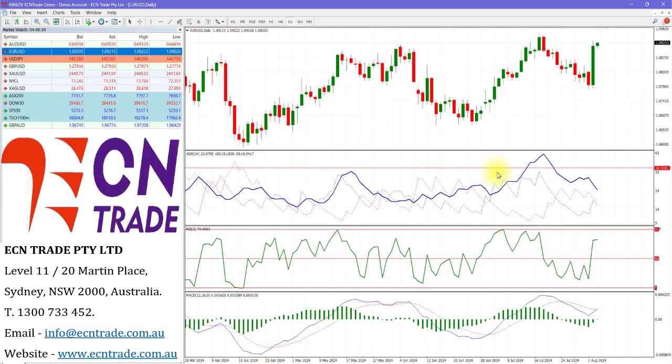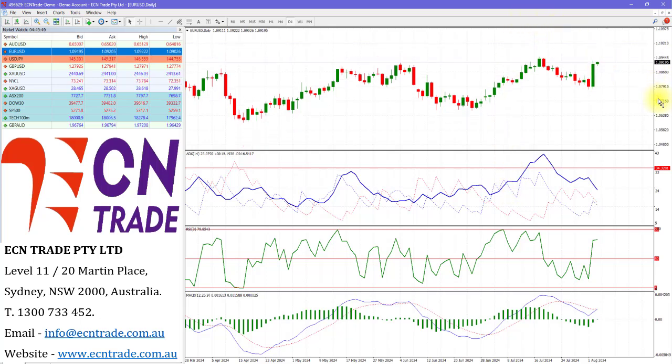The euro dollar surged on Friday as the US dollar plummeted from 104.40 to 103.10 and now puts in the map the 1.10 figure target, which I've been calling now for some time. The technicals have strengthened up, therefore any pullback is likely to be shallow, with the support seen at 1.0840-50.